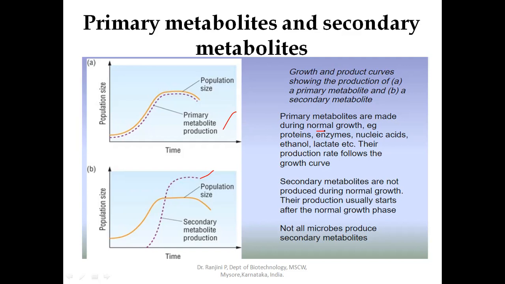And these secondary metabolites have pharmaceutical importance, and they include the antibiotics, the flavonoids, pigments, etc. So the products or the metabolites which are produced by the microorganisms to overcome the extreme environmental condition are called the secondary metabolites.